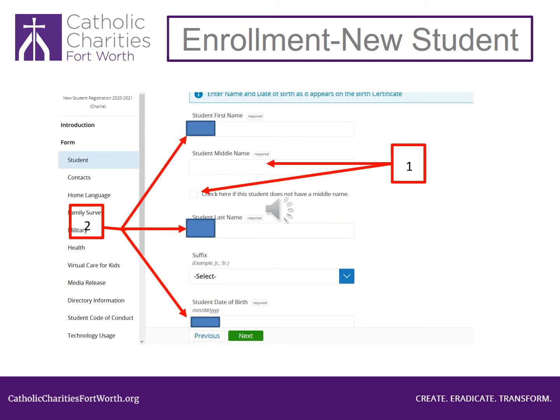Look at number 1. If your child has a middle name, type the middle name in the empty box. If your child does not have a middle name, click the box next to Click Here if the student does not have a middle name. Now look at number 2. These boxes should have pre-populated, meaning there should already be information there. If not, you will need to type in the information. Scroll down the page.